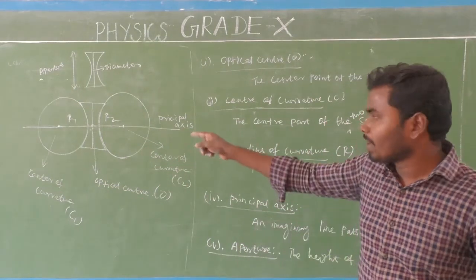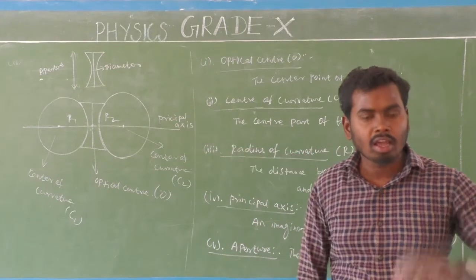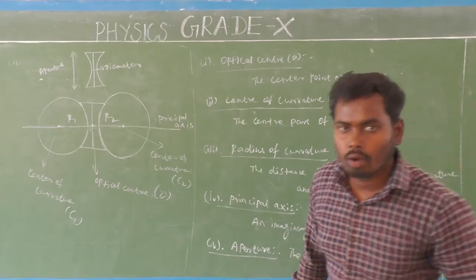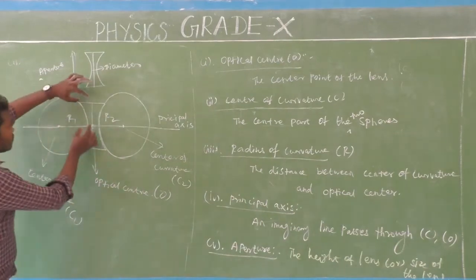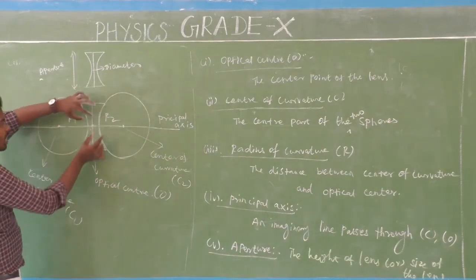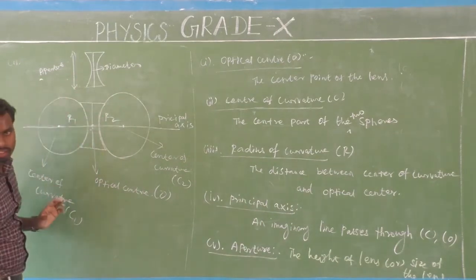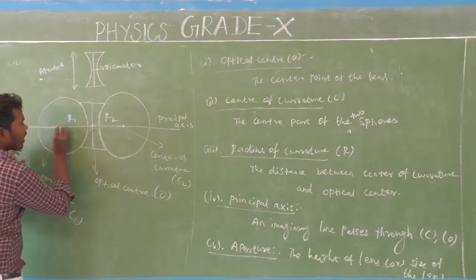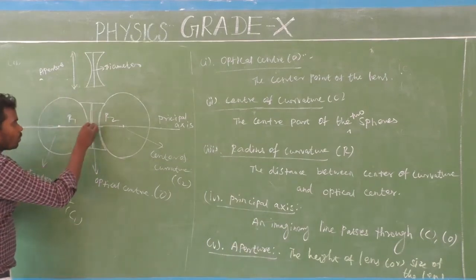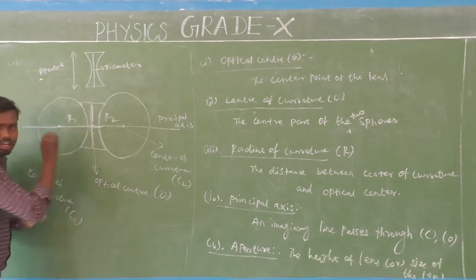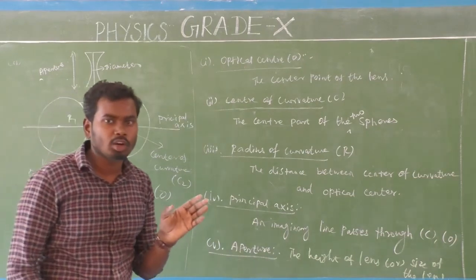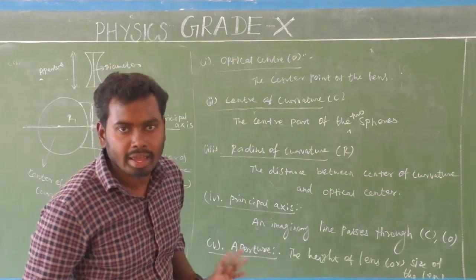This principal axis is perpendicular to the two faces of the concave lens. This is one face of the lens and this is the second face. So the principal axis is perpendicular to the faces of the concave lens.